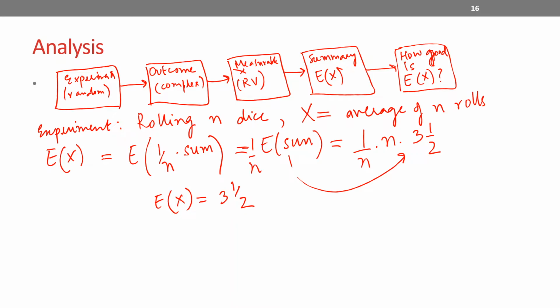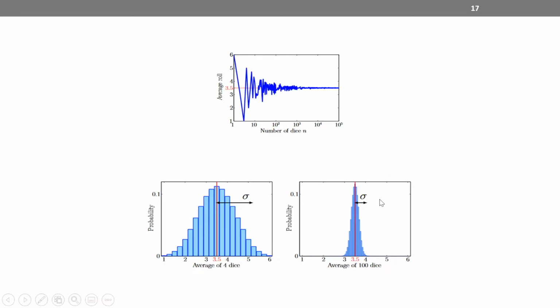But let's look at a few experimental values associated with this experiment. Let's look at this slide, which shows the observed averages against the number of independent dice rolls.